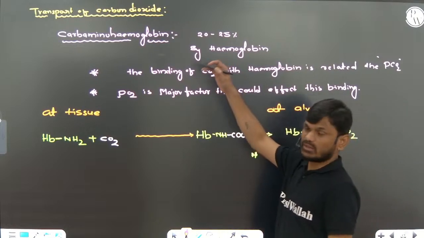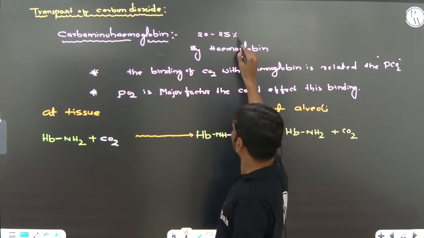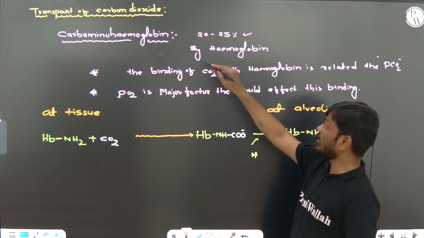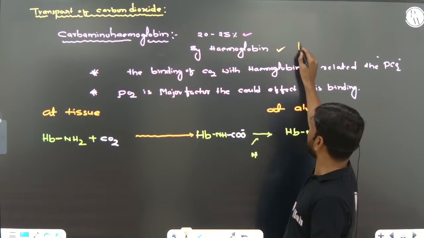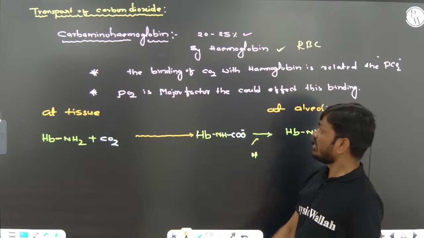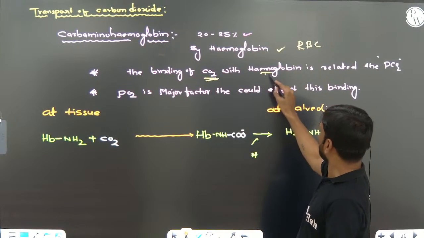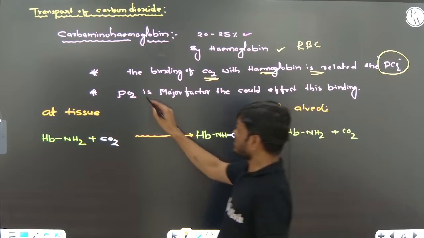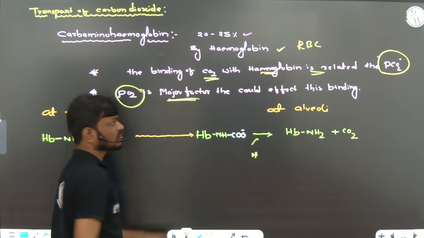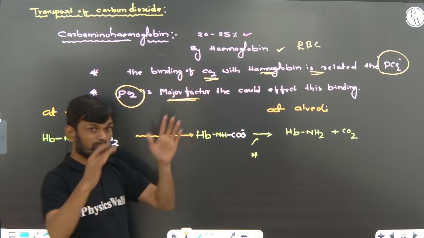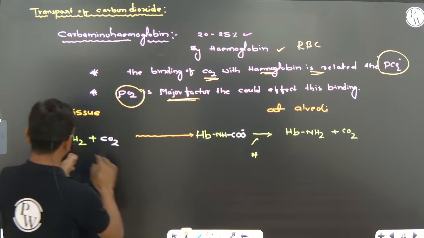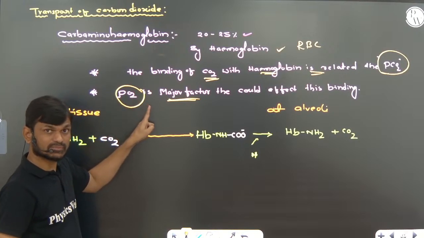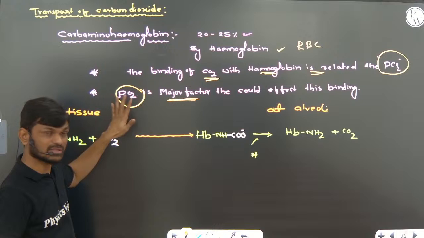Right? So carbon dioxide: 20 to 25% of the carbon dioxide is transmitted in the form of carbaminohemoglobin by hemoglobin present in RBC. The binding of carbon dioxide with hemoglobin is related to the partial pressure of carbon dioxide, but partial pressure of oxygen is a major factor that could affect this binding. Very important. Binding of carbon dioxide with hemoglobin is majorly affected by the partial pressure of oxygen and also carbon dioxide, but the major factor is oxygen.